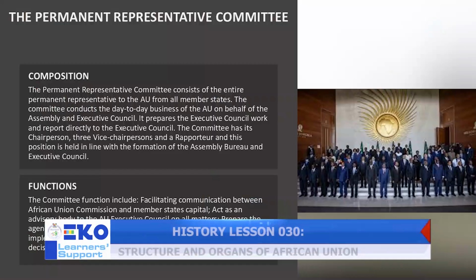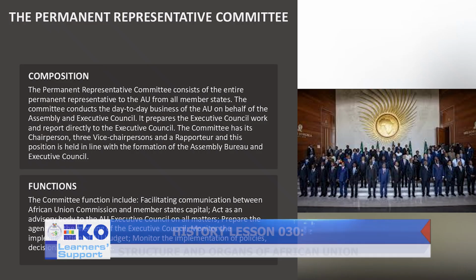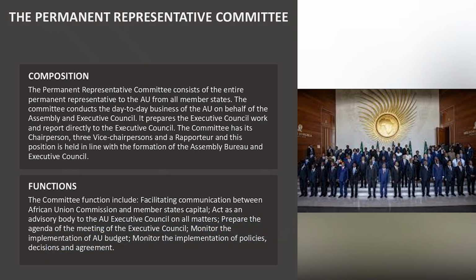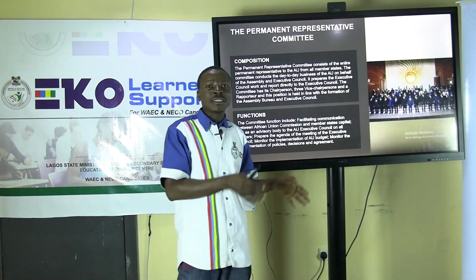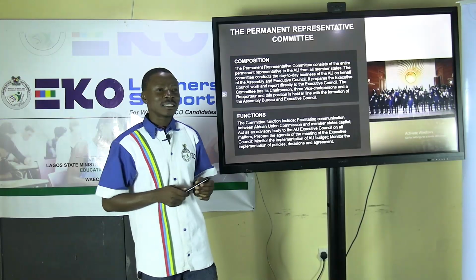The functions of the Permanent Representative Committee include, the first one, which is the most vital one, the facilitation of communication between the African Union Commission, which is the headquarters, and member states. Also, they act as an advisory body to the AU Executive Council on all matters that the Executive Council deals with, and they prepare the agenda of the meeting of the Executive Council before they meet, just like the Executive Council prepares the agenda of the meeting of the Assembly of Heads of State and Government.